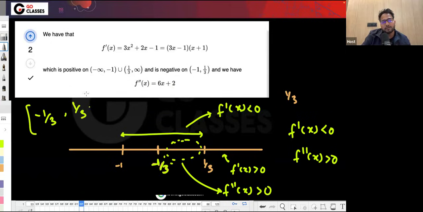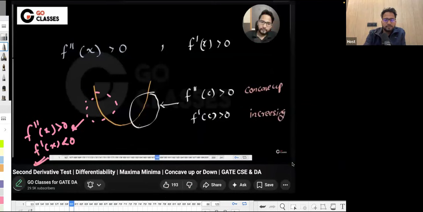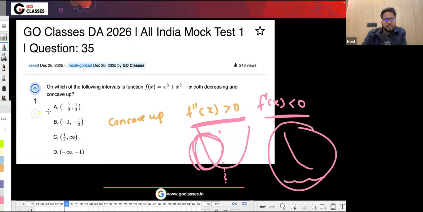In this region, probably you can have the open interval if you are just avoiding the zeros. In this region, you can say both the conditions are satisfied. So minus 1 by 3 to 1 by 3 is the correct answer. So A is the correct answer here.